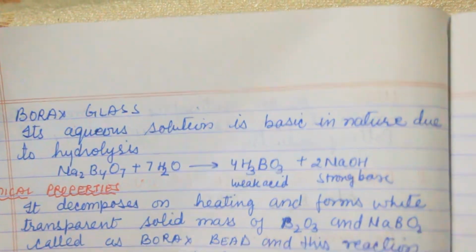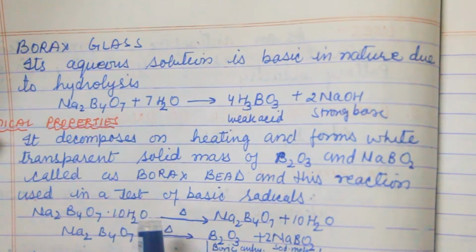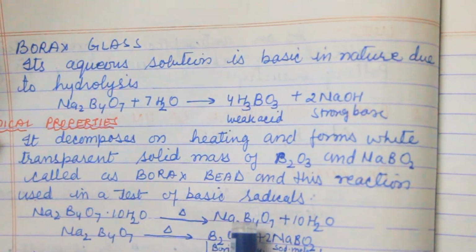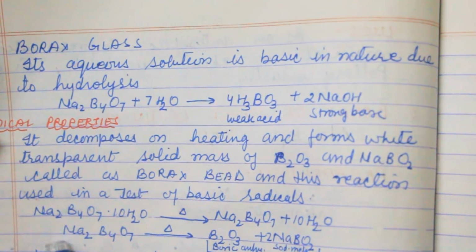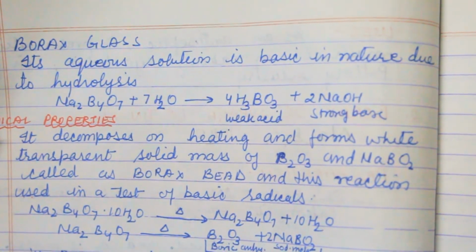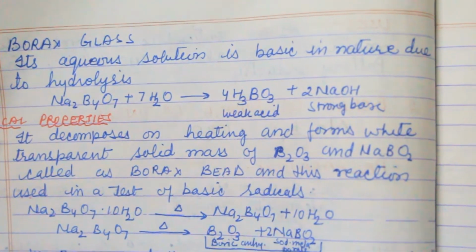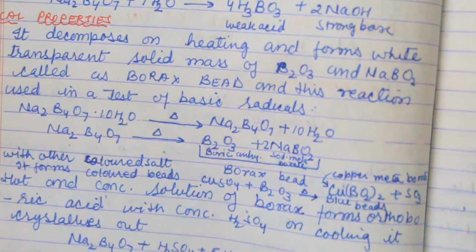When borax with 10 molecules of water is heated, water departs from it, and when this dehydrated borax is heated again, it forms borax bead. Borax bead is composed of boric anhydride and sodium metaborate.